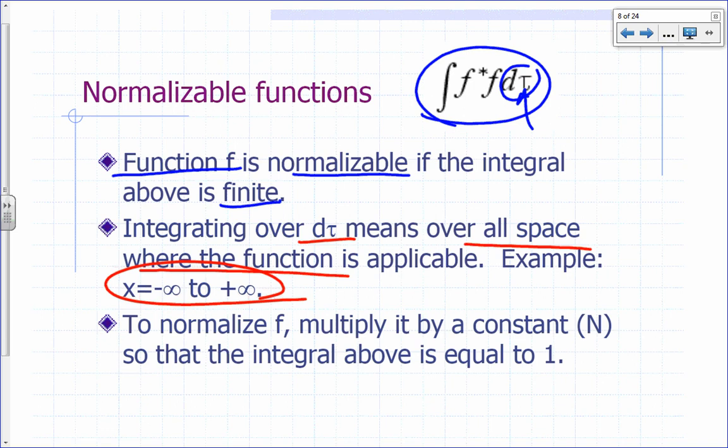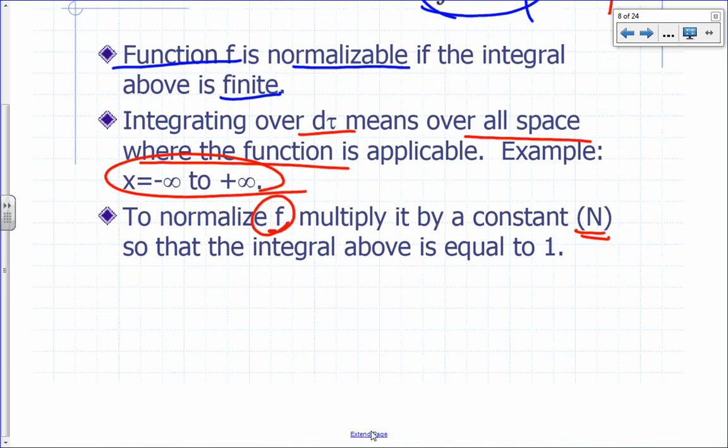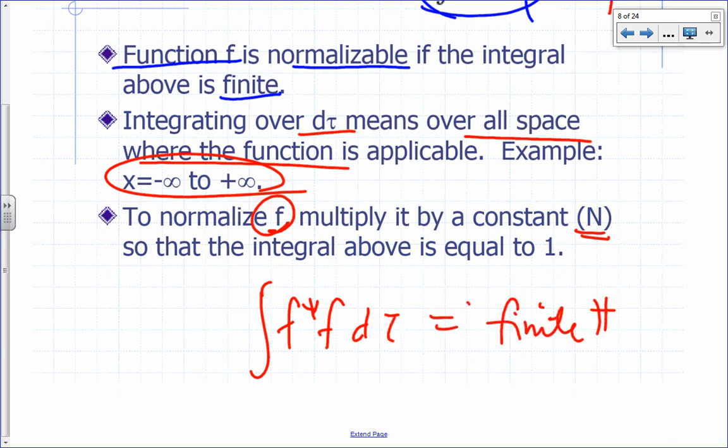Now, to normalize your function, you simply multiply it by a constant n so that the integral here is equal to 1. So if this is equal to some finite number, then we say f is normalizable. If this happens to be equal to 1, then we say f is normalized. Okay, so let me repeat that. If integral of f star f d tau is equal to a finite number, what do you call f?